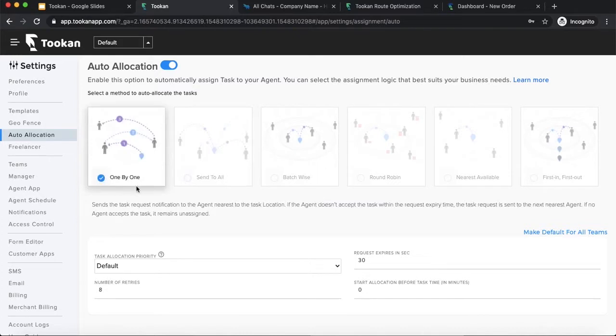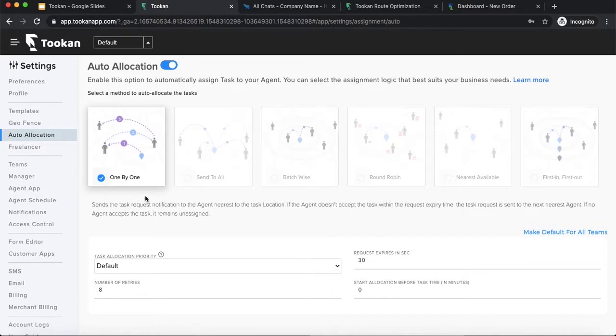So first, one by one is something like the request will be first sent to the nearest agent from that location, then it will move to the next agent, then next agent, until it is assigned to a particular agent, right? And we have a few parameters, that is, request expires in seconds, which means the time in which the agent gets to accept that task. So once the agent has received the request, there will be a timer going on, and within 30 seconds that request will expire and move on to the next agent.